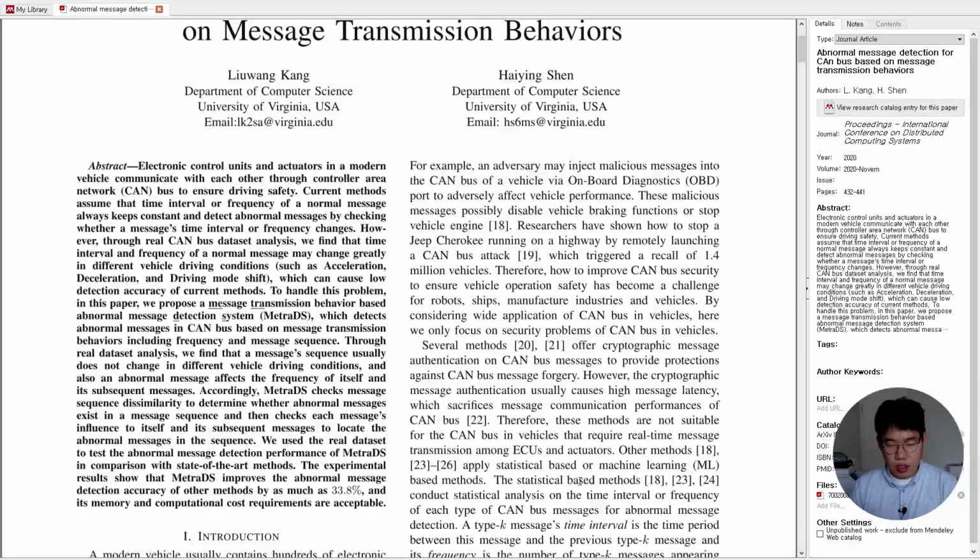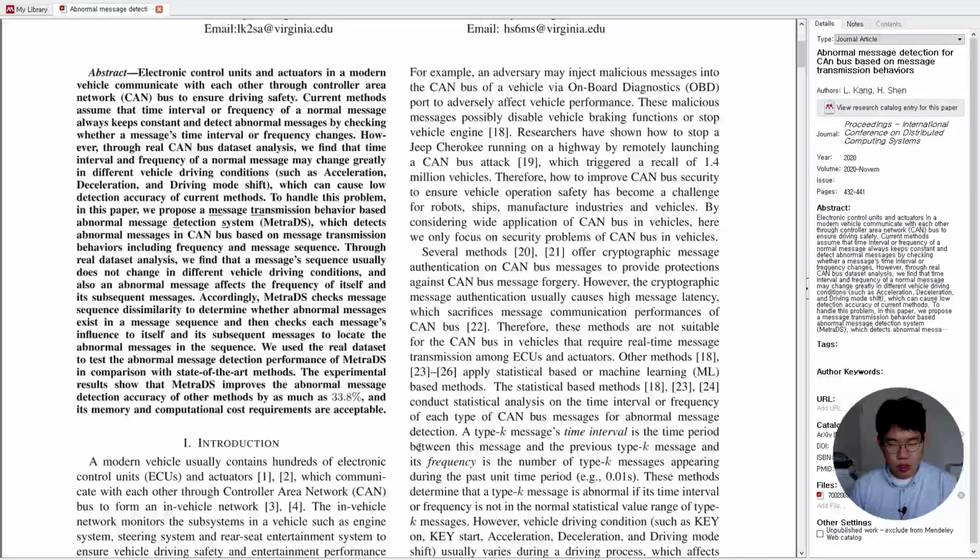The statistical-based methods conduct a statistical analysis on the time interval or frequency of each type of CAN bus messages for abnormal message detection. A type K message's time interval is the time period between this message and a previous type K message, and its frequency is the number of type K messages appearing during the past unit time period, for example 0.01 second.